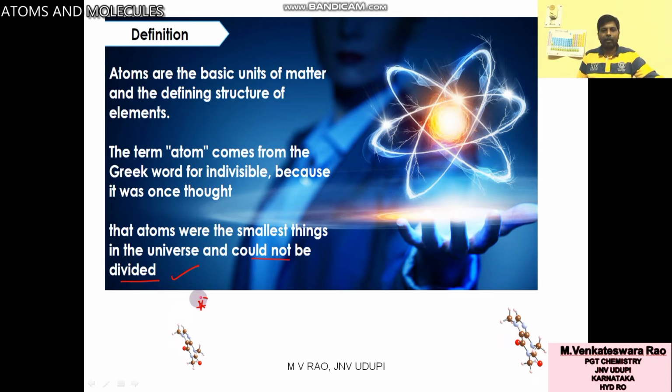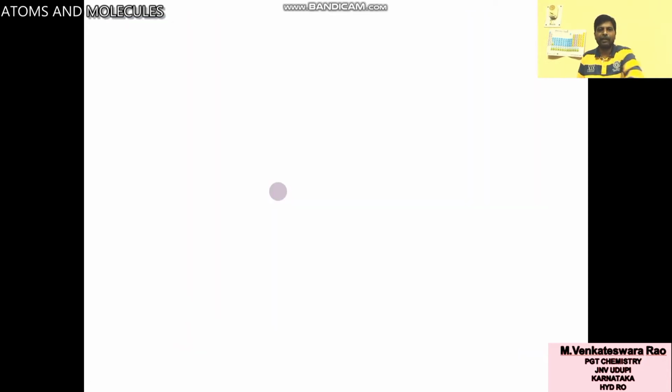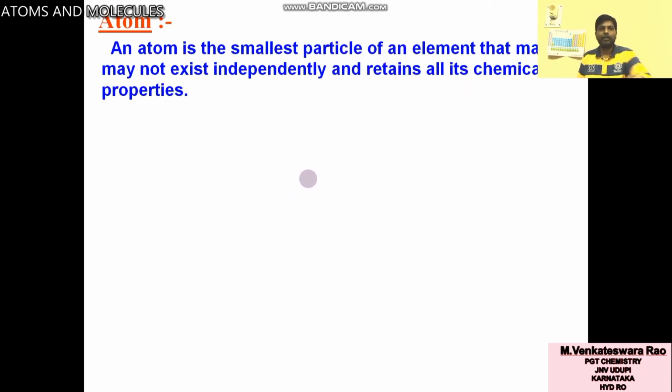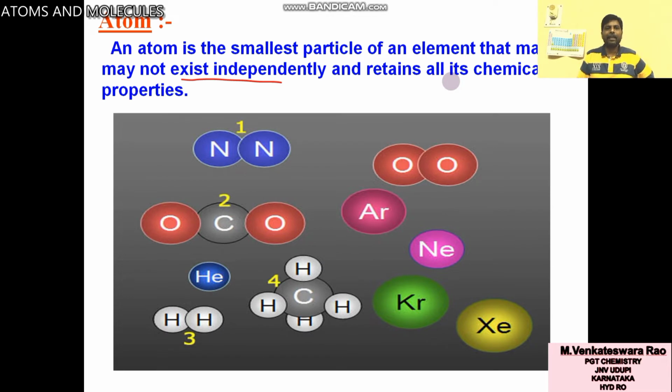Finally, what to remember? Atom is the smallest particle of matter. An atom is the smallest particle of an element that may or may not exist independently and retain all its chemical properties. So this is the correct definition of atom.